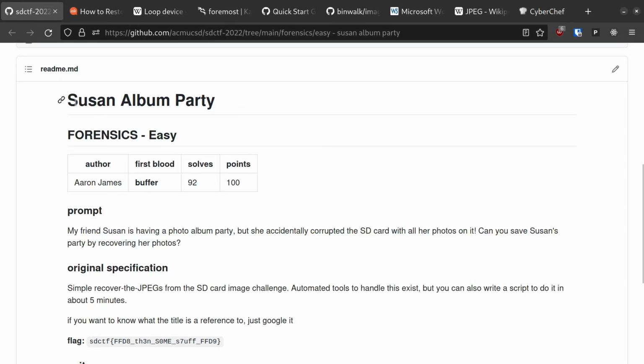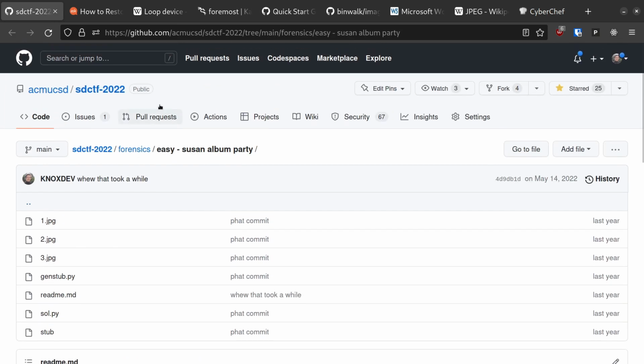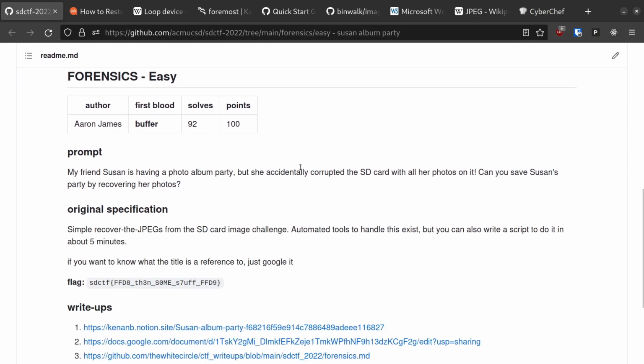Today we're going to be looking at Susan Album Party, which is an easy forensics challenge from San Diego CTF 2022. This challenge is fairly straightforward in its presentation, but there is a slight complication that might catch newcomers off guard.